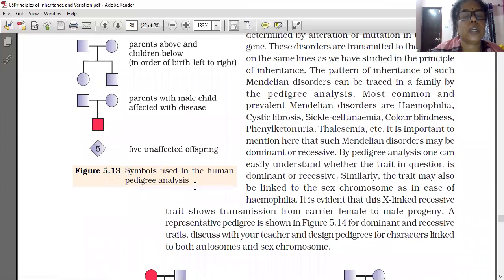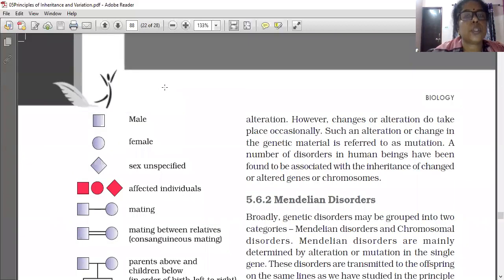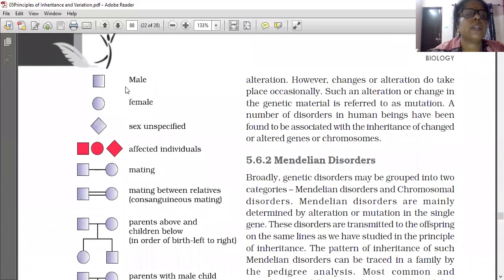So these are the main symbols used in pedigree analysis. I will show the slide also afterwards. Male, female, and sex unspecified, used when there is no need to specify the sex. Shade is given for the affected individual: this is an affected male, this is an affected female, and this is an affected individual whose sex is not specified. Understood the meaning of these three?